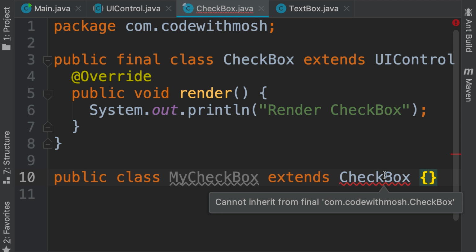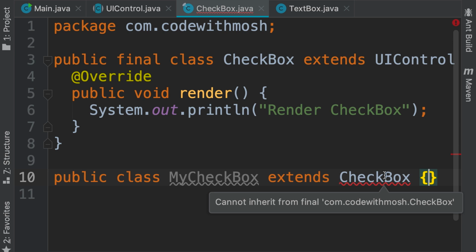So we use final classes in situations where we are 100% sure about the implementation of a class and we want to prevent other classes from extending that class. Is it something that we use that often? To be honest, no. And we shouldn't really use final classes that often because it prevents us from using inheritance, polymorphism, and many other powerful object-oriented features.